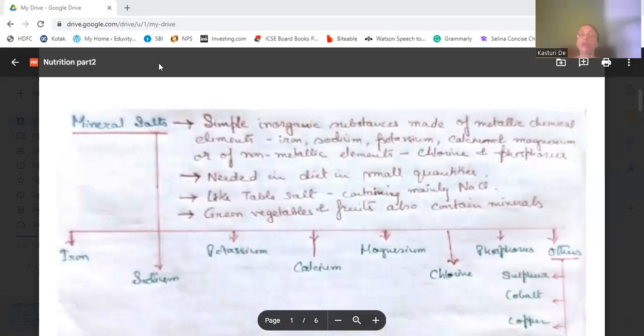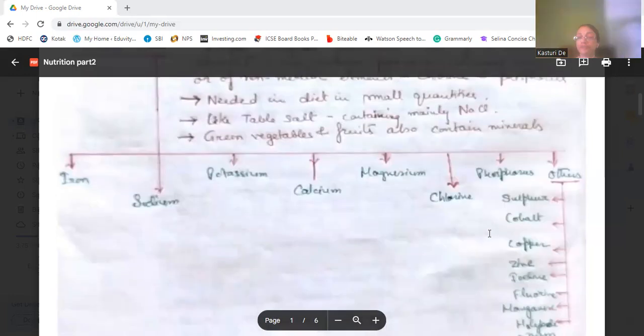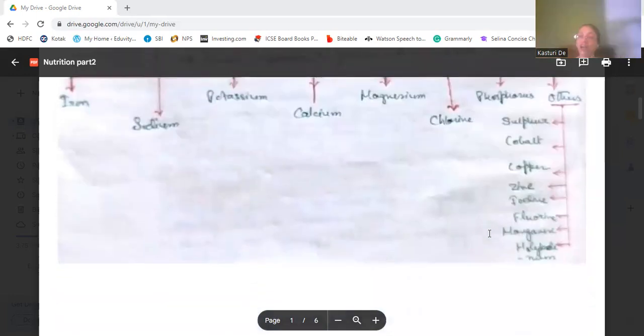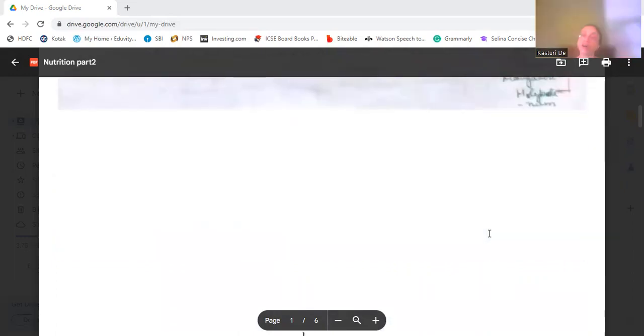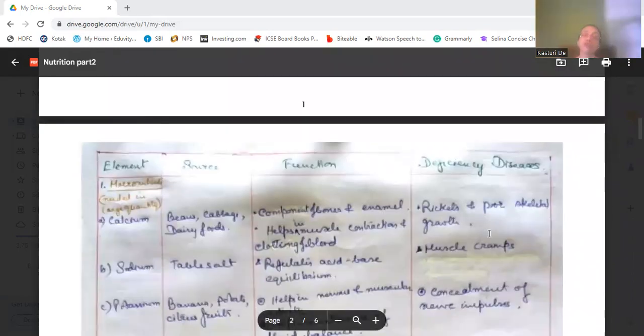Mineral salts, I told you some examples, that is iron, sodium, potassium, calcium, magnesium. Then others are also there: chlorine, phosphorus, sulfur, cobalt, copper, zinc, iodine, fluorine, manganese, molybdenum. All these are minerals which are present in our food, that should be present in our diet.